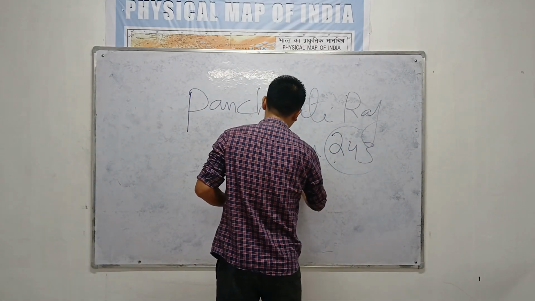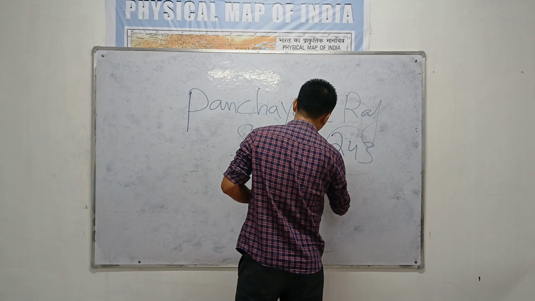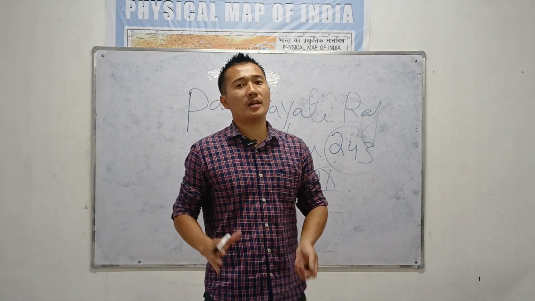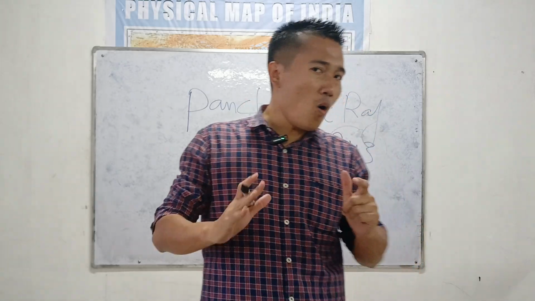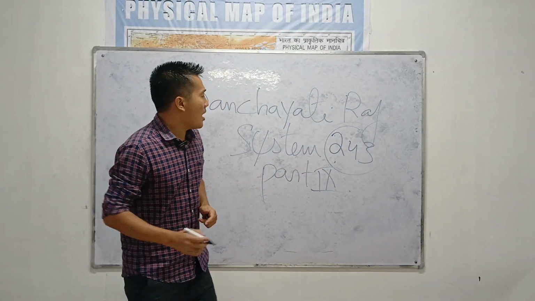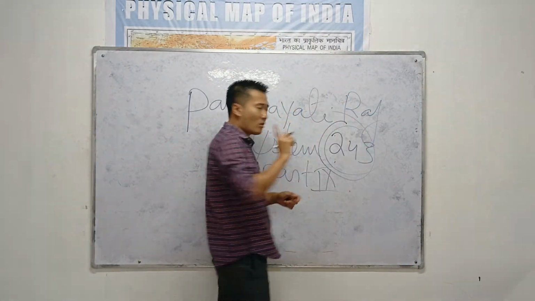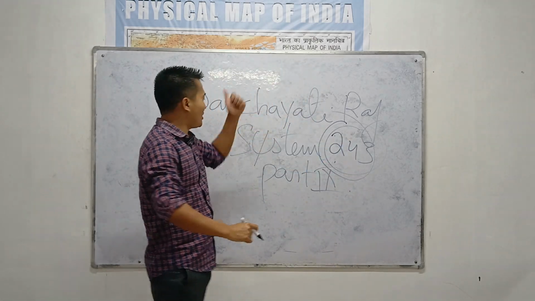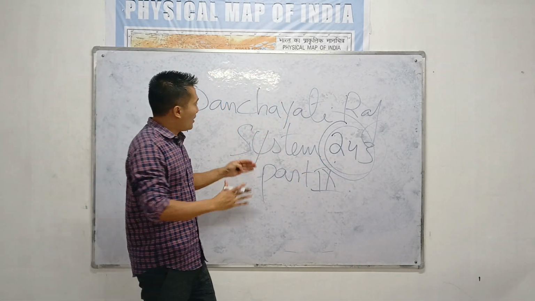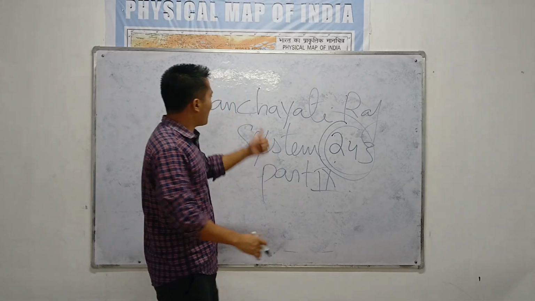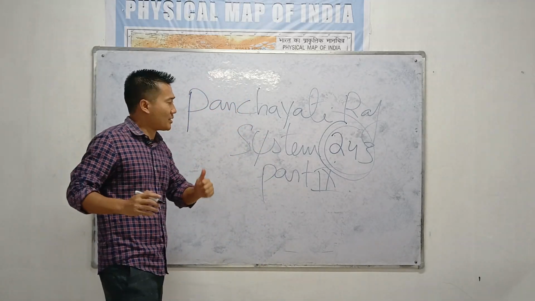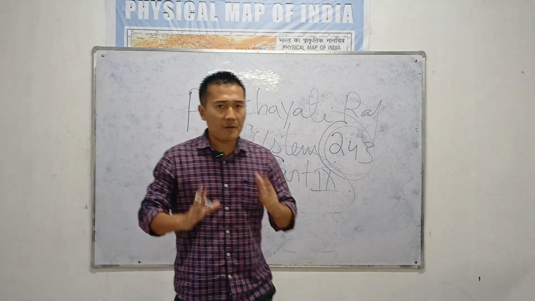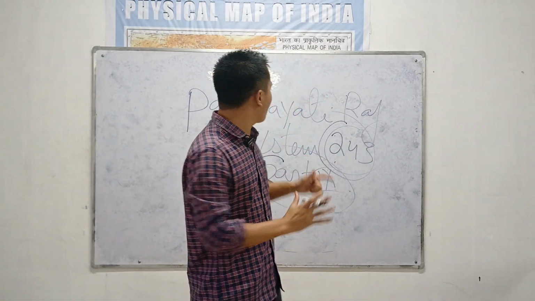Part 9 of Indian Constitution, under Article 243 of the Indian Constitution. This is the longest article in India. Please remember, Article 243 is the longest article in India, and it deals with one topic, that is the Panchayati Raj system. And our topic, the Panchayati Raj system, is there in Part 9 of Indian Constitution. It's a very important topic which I'm going to discuss today.